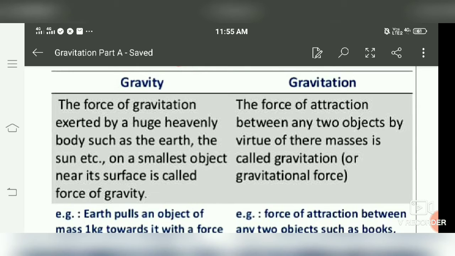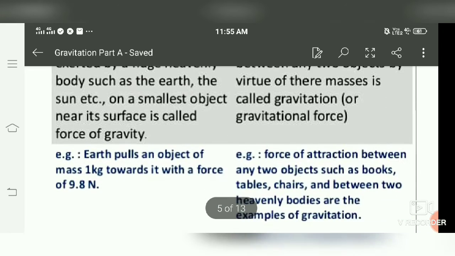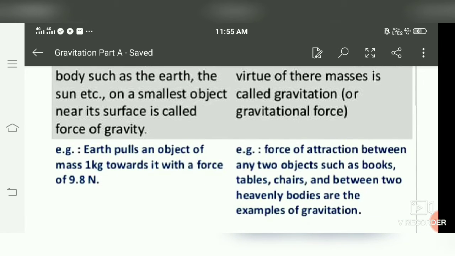Gravity is specifically for the heavy bodies, and the force exerted by the heavy bodies on the light objects which are residing near their surfaces. But in the case of gravitation, this is not the case. This is applicable for all the bodies which possess mass. So Earth pulls an object of mass 1 kg toward it with a force of 9.8 Newton. So the acceleration due to gravity acting on every object on this earth is 9.8 meter per second square, or we can say it is 10 meter per second square. In some cases we consider it approximately equal to 10.